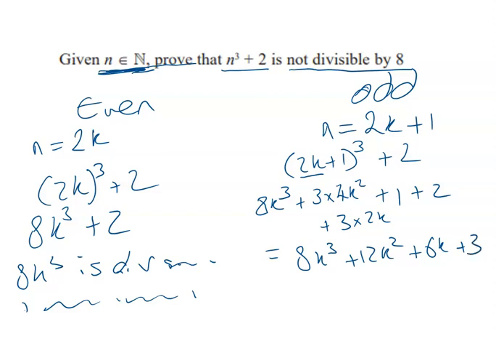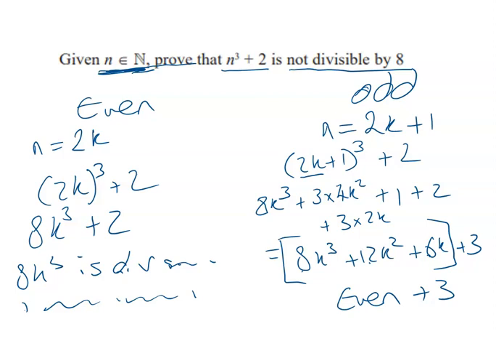Now, the first thing when I look at this, I'm thinking, well, how do I know? Because, okay, that's a multiple of 8, but then what if that's a certain number and that's certain? Then I've realized how silly I am. All of this has to be even because all the coefficients are even. So no matter what k is, this bit is even, and even plus 3 makes it odd again. And if this is an odd number, well, then it can't be divisible by 8. But I have to write all that down.